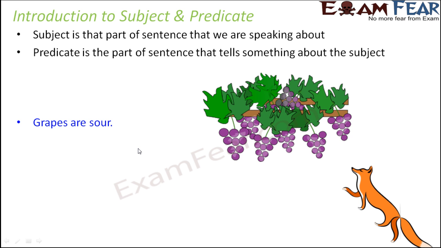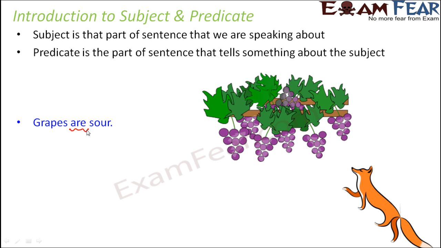So here the sentence is, grapes are sour. So in this case, what is the subject? Okay, to find out subject, what do we do? First we identify the verb. And what is the verb here? Verb in this case is "are". Now just add who or what before "are". For example, who are sour?